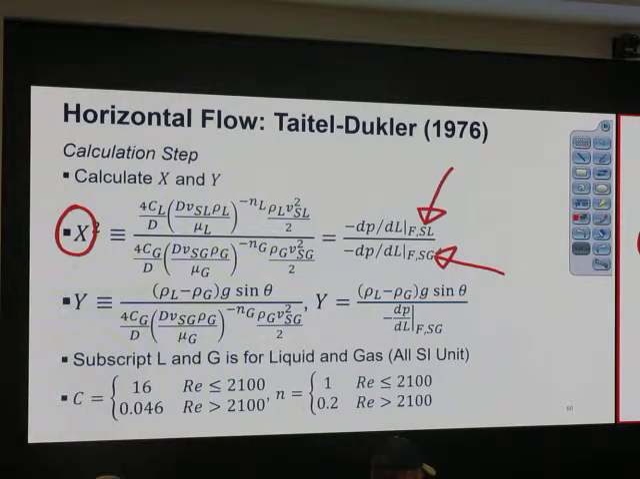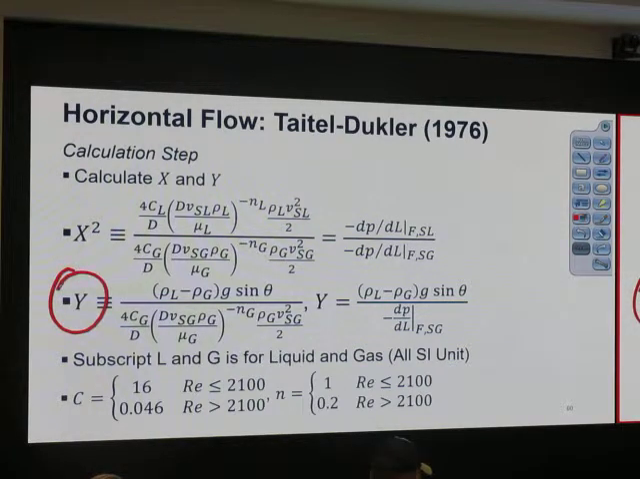So if X is large, this means we have a lot of friction on the liquid phase, and the liquid velocity is very high. If X is very low, this means we could have a very high flow rate of gas or not much flow rate of liquid. Capital Y is about inclination angle. For an inclination angle of 0 degrees, capital Y is 0. And it's scaled by the superficial frictional pressure loss of the gas phase.